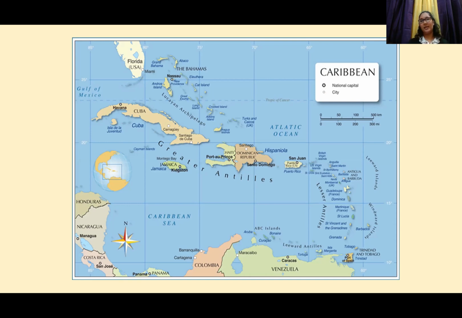Right, the Caribbean, and yes, it's marked in the little white box over here, and you all would recognize it. We already learned that the Caribbean is between North and South America, and that Trinidad and Tobago are located within the Caribbean.